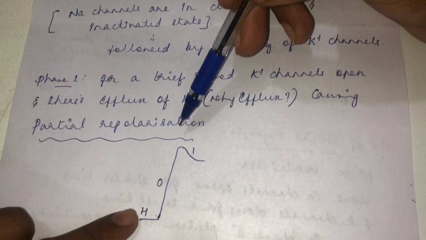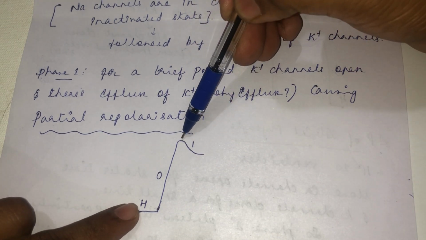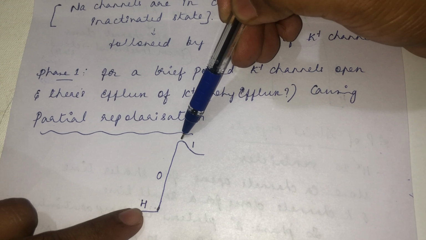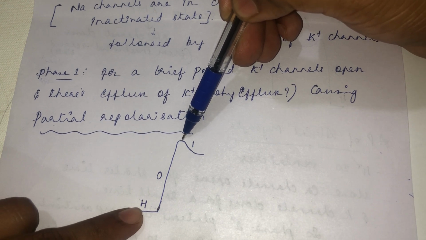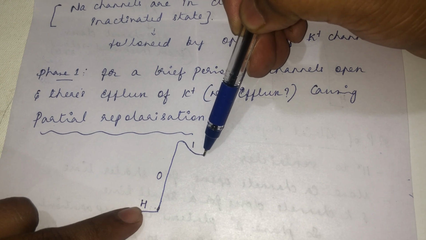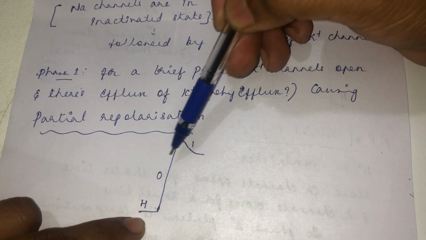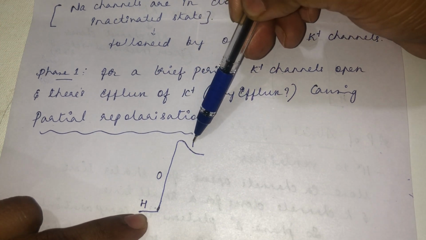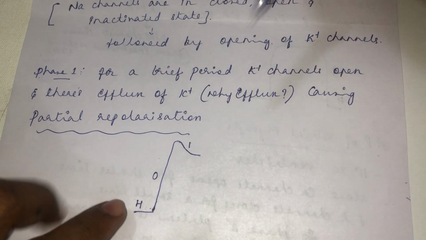Once phase 0 depolarization ends, the sodium channel gets inactivated, so there will be opening of the potassium channel for a brief period of time, causing partial repolarization. See, phase 4 is resting membrane potential. Phase 0 is rapid depolarization. Phase 1 is partial repolarization.